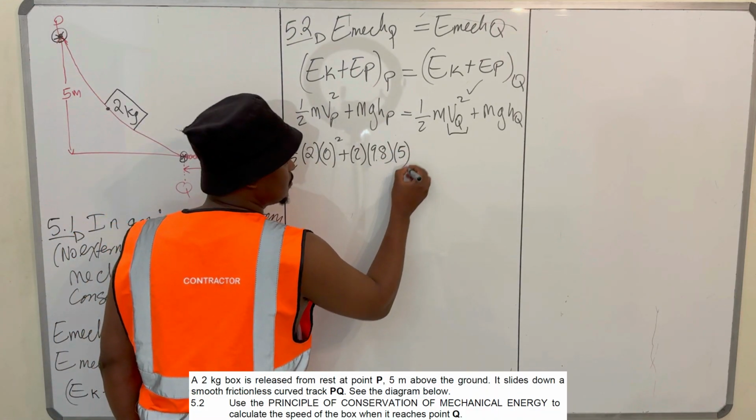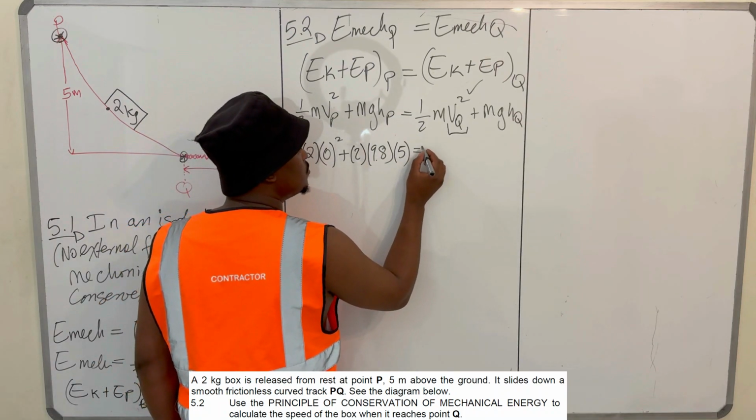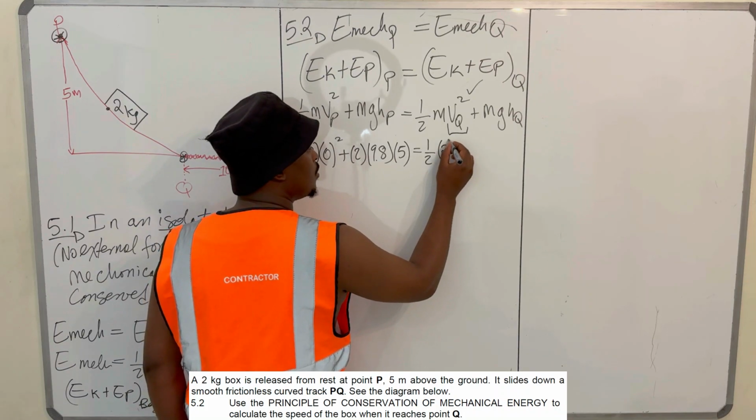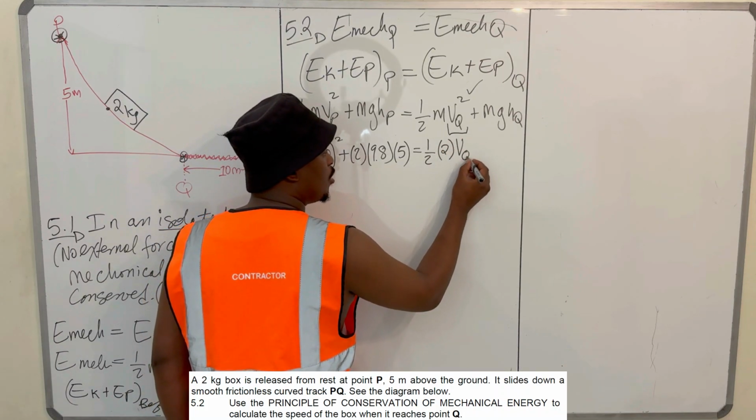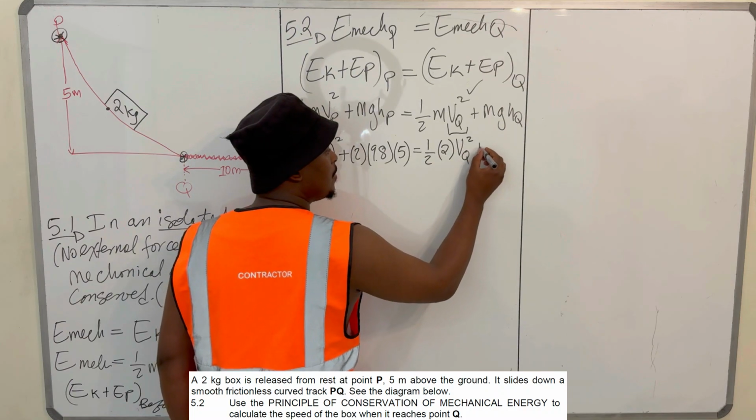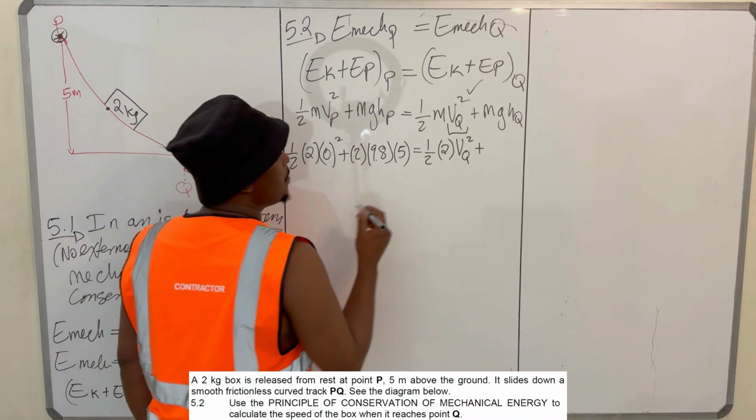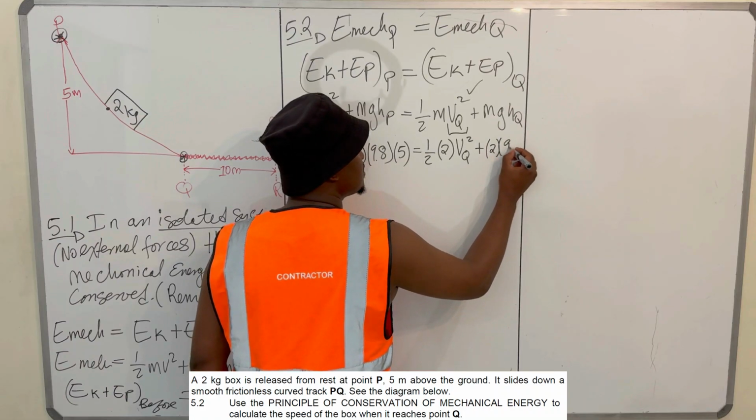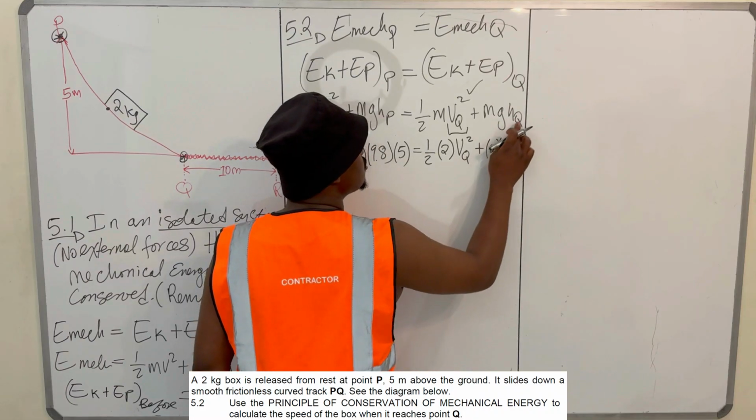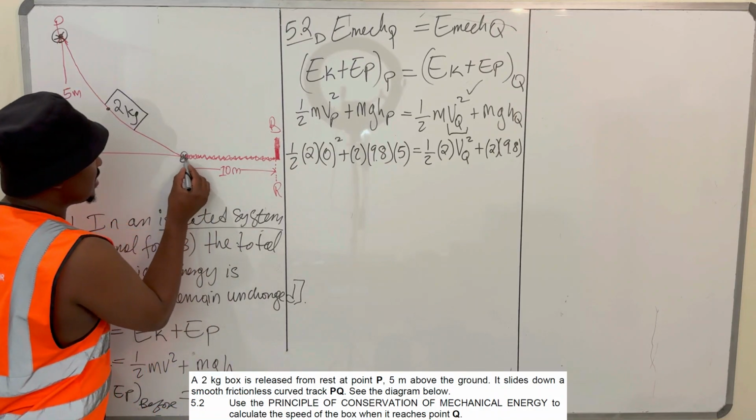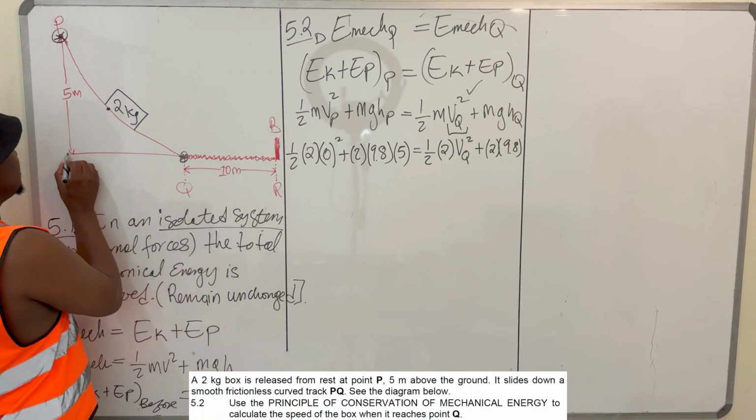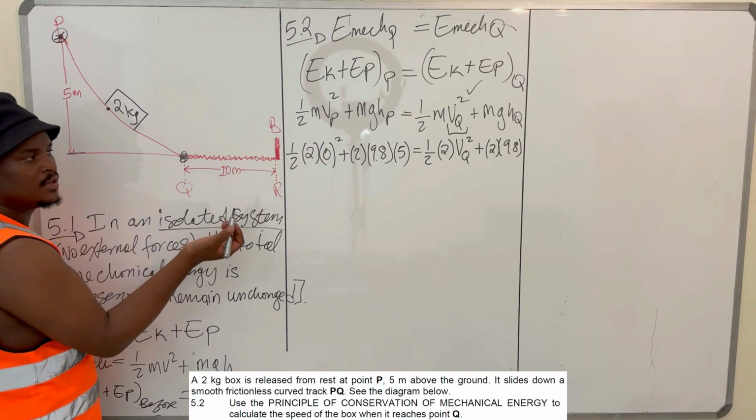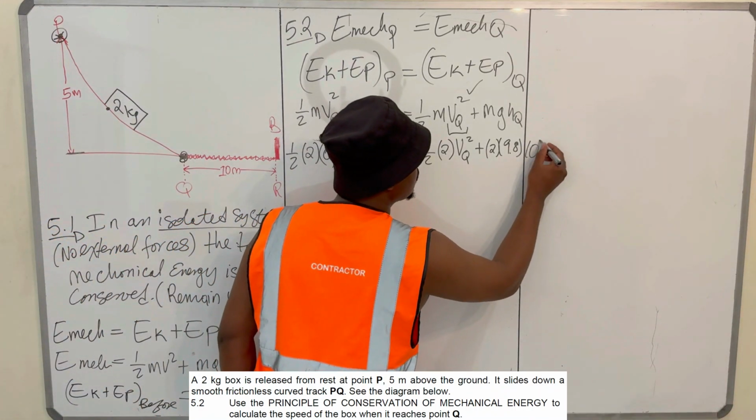This is equal to half m, which is 2, VQ all squared, which is what we're looking for, plus m, which is 2, g, which is 9.8, and h. What is your h at point Q? The height is 0 here, because you can see this is the ground, this is where the 5 was measured from. If you're sitting here, there's no height here. So the height is 0.